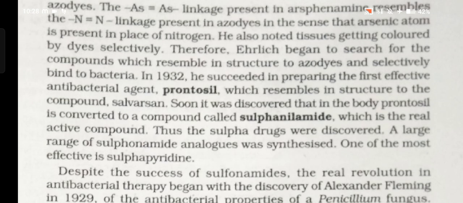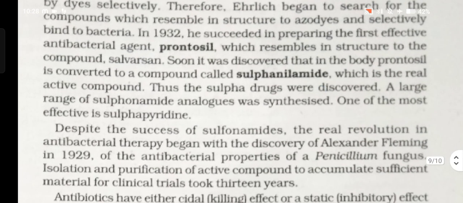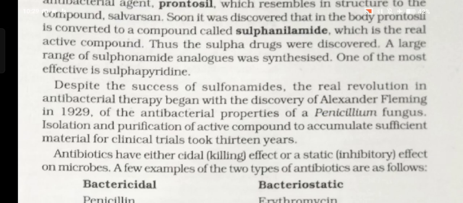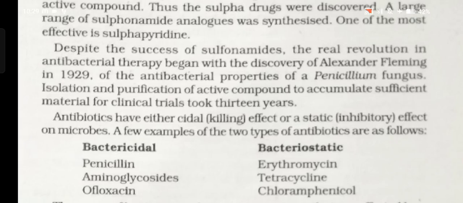In 1932, he succeeded in preparing the first effective antibacterial agent, prontosil, which resembles Salvarsan in structure. Soon it was discovered that in the body, prontosil is converted to a compound called sulfanilamide, which is the real active compound. Thus, the sulfa drugs were discovered. A large range of sulfonamide analogues was synthesized. One of the most effective is sulfapyridine.